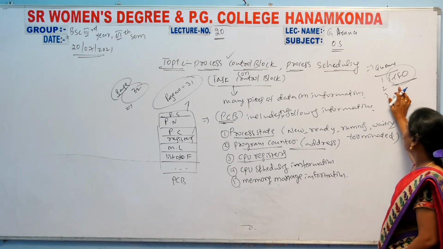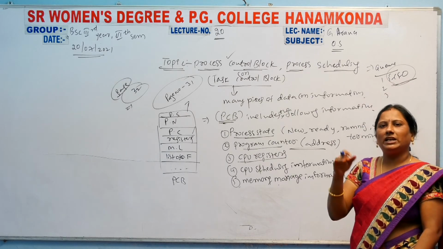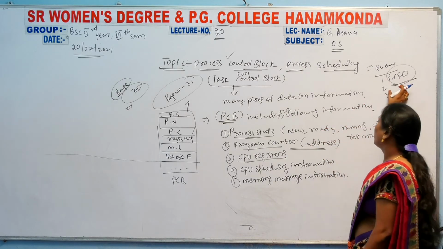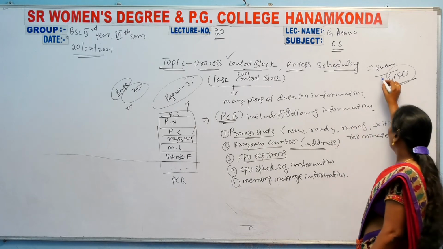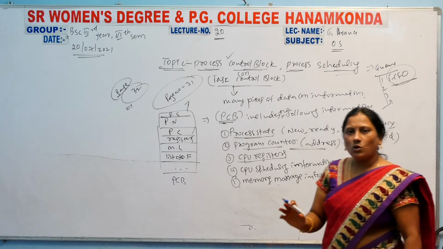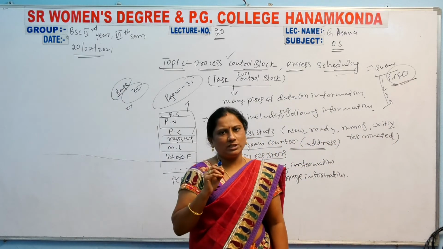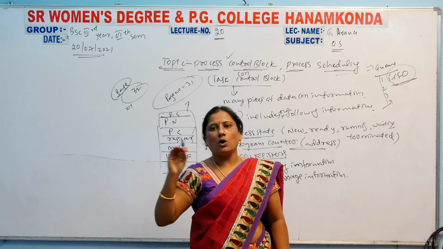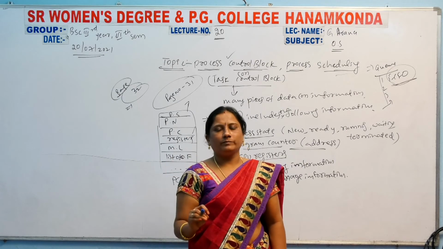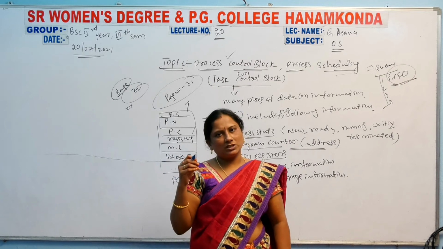Which process comes second? Like the queue way. A number of processes can be entered like that. So in the queue way, the processes are scheduled. Clear? First come, first out means the process that entered first is the one that goes out, meaning it is executed and reaches the terminated state. That is process scheduling.